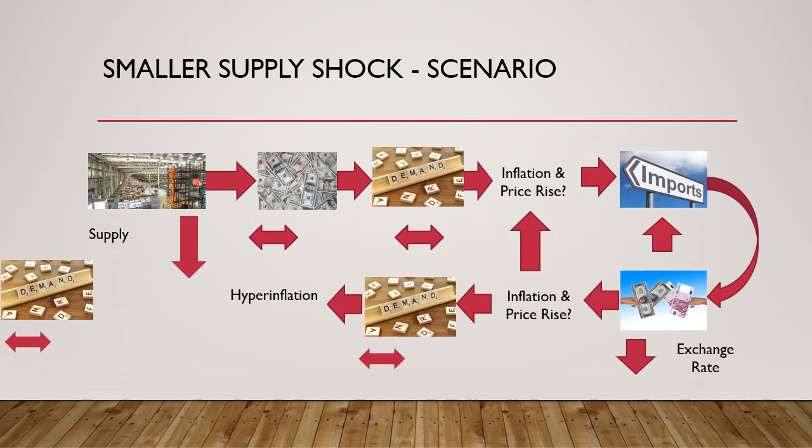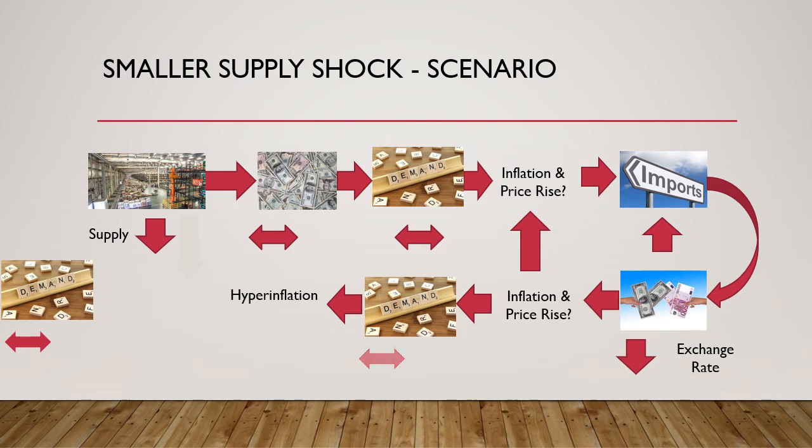Now let's take one of the scenarios that we took in the hyperinflation scenario and see how reasons for hyperinflation to a lesser degree can cause galloping inflation. So in this scenario, instead of the supply shock being very high, to the extent of 30, 40, 50%, which we saw in hyperinflation, here the fall in supply is a little lower.